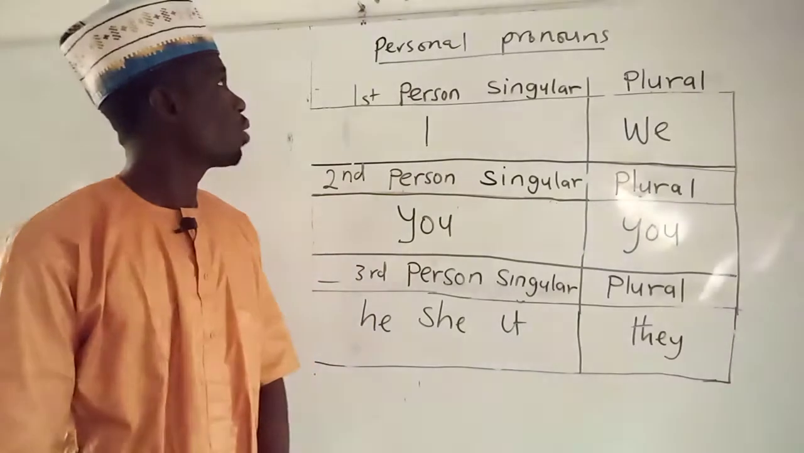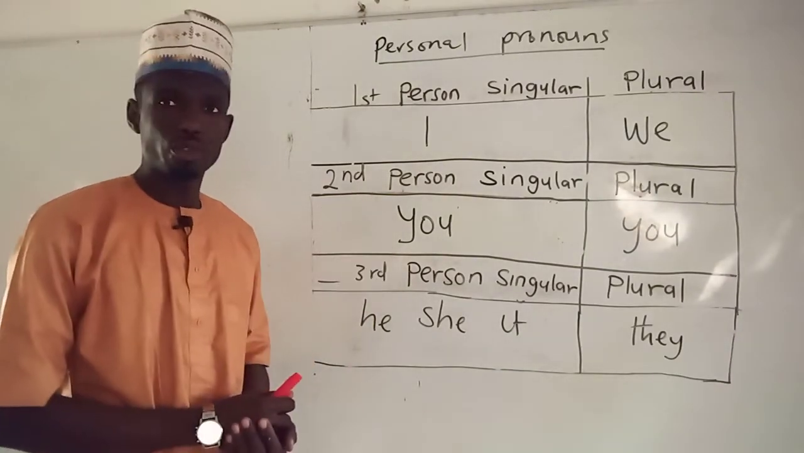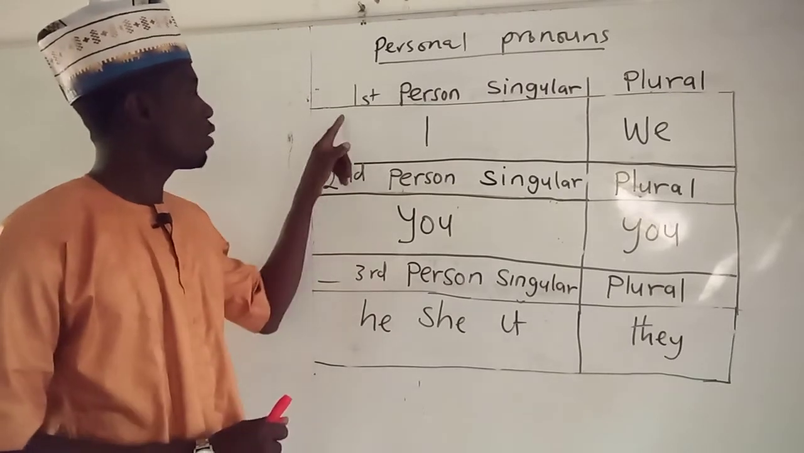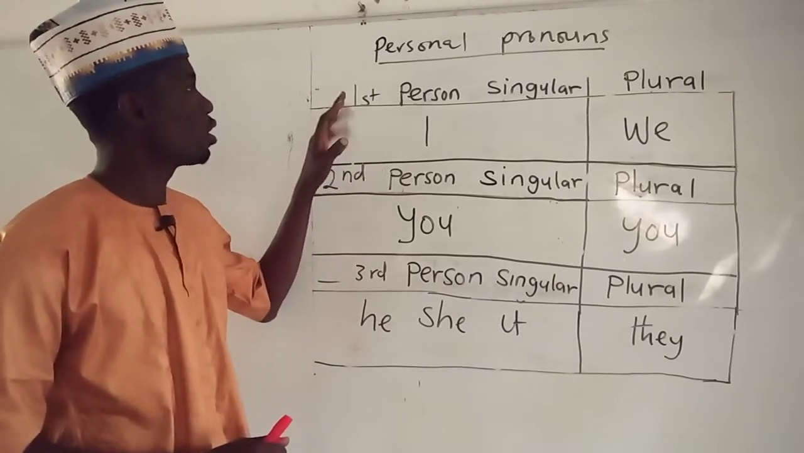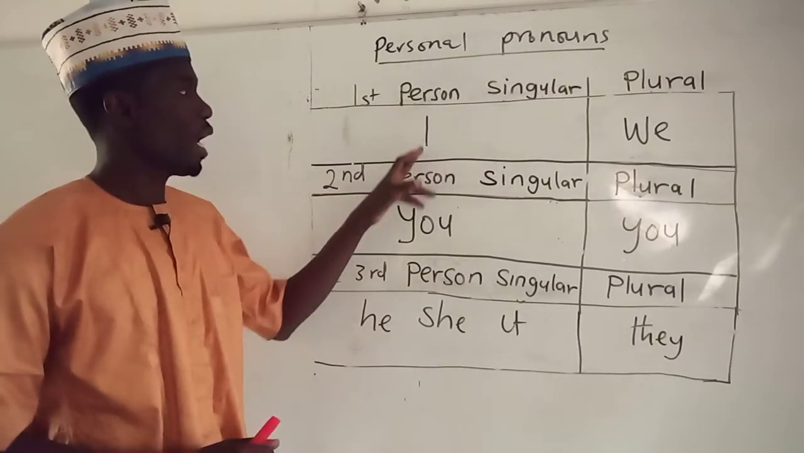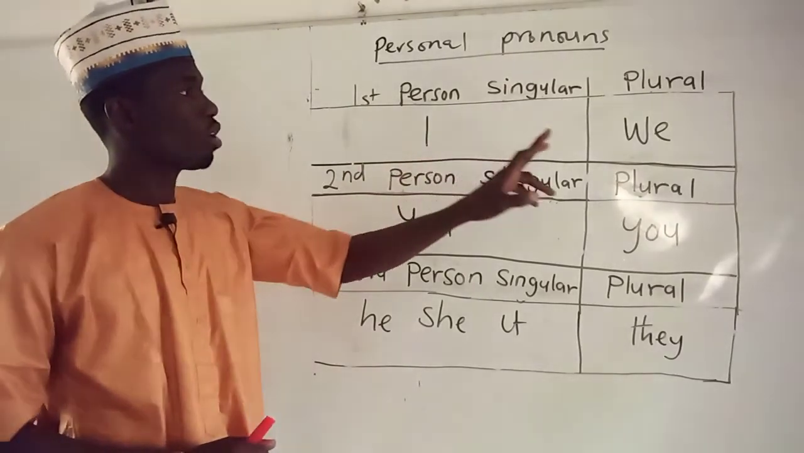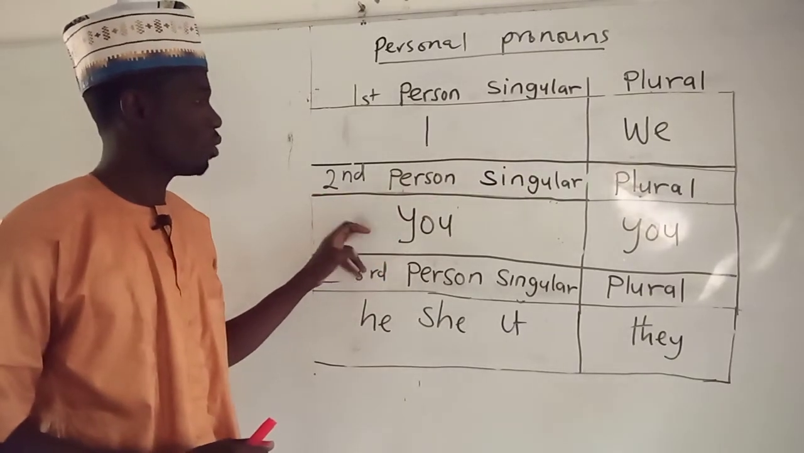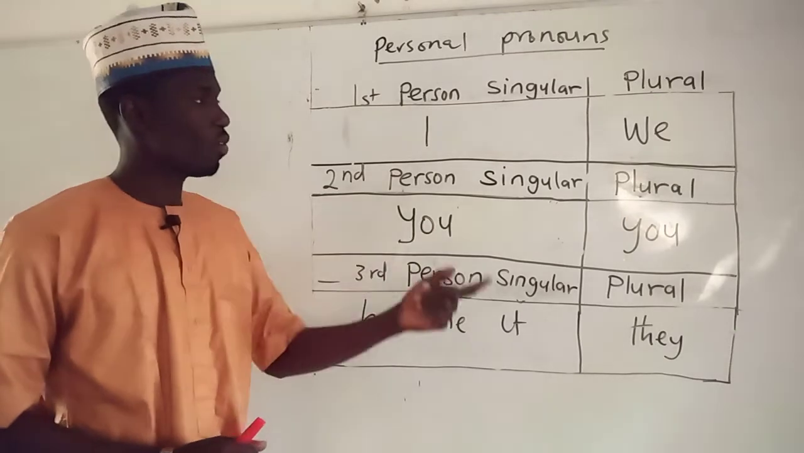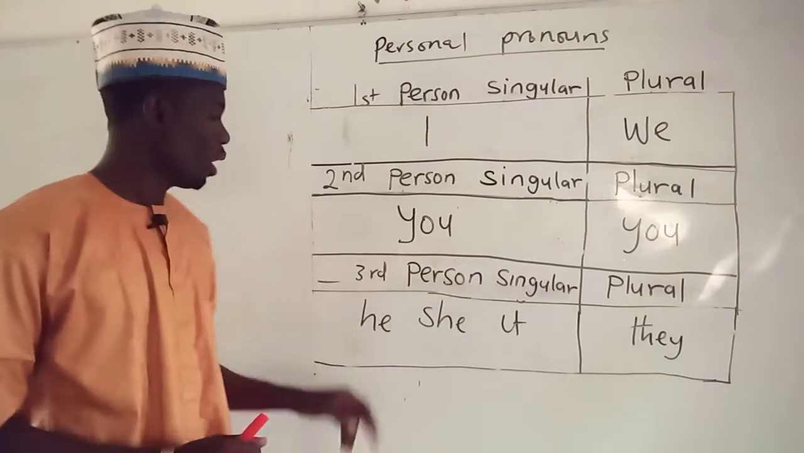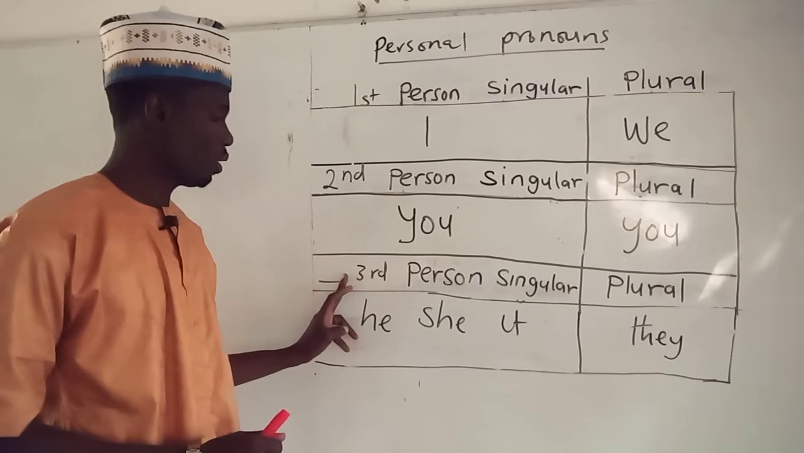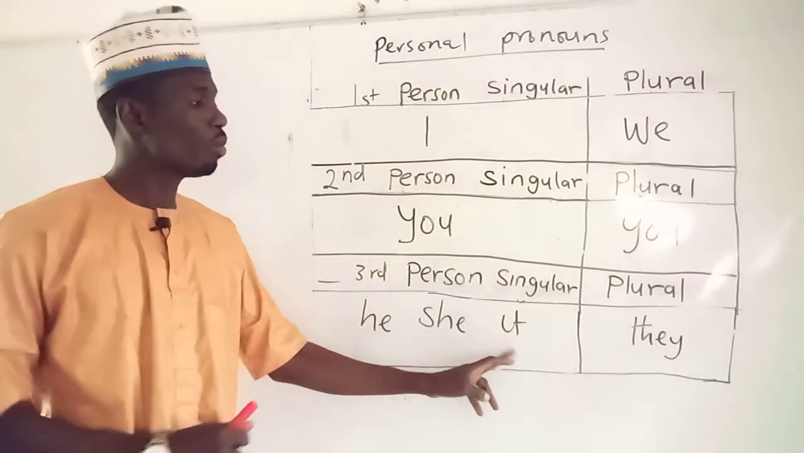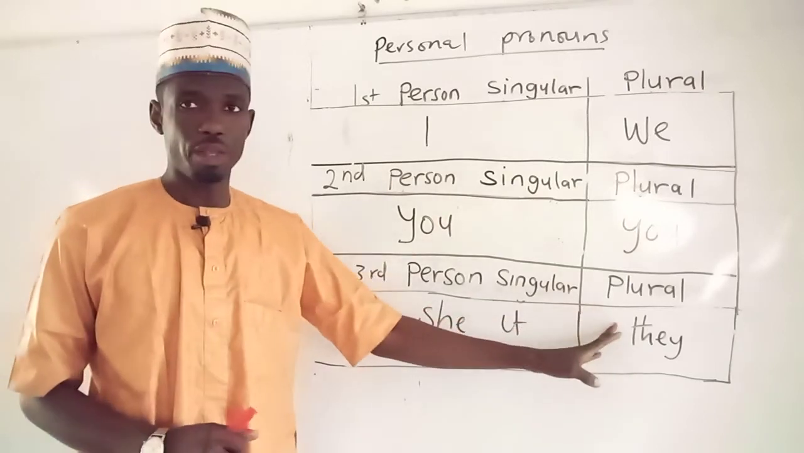And in today's lesson, we are going to look at personal pronouns. Personal pronouns are divided into three different categories. The first one is the first person singular: I. The plural form is we. Then we have the second person singular, which is you, and the plural form is also you. Then we have the third person singular, where we have he, she, it. That is the singular form, while the plural form is they.